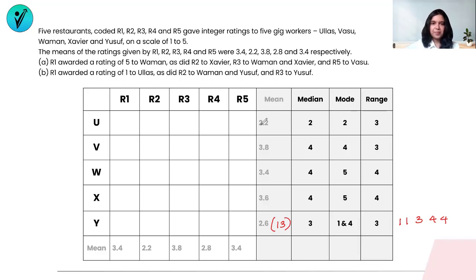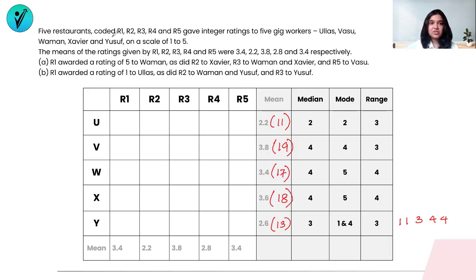So U has received a mean of 2.2, and 2.2 into 5 will give you 11 as the total here. The next number is V. V is a 3.8. 3.8 into 5. I'm doing into 5 because we have 5 restaurants to think of. This will be a 19. 3.4 into 5 will be a 17. 3.6 into 5 will be an 18.